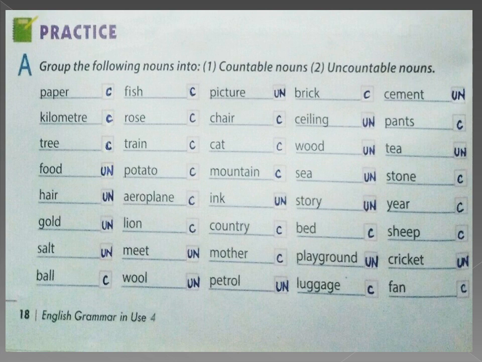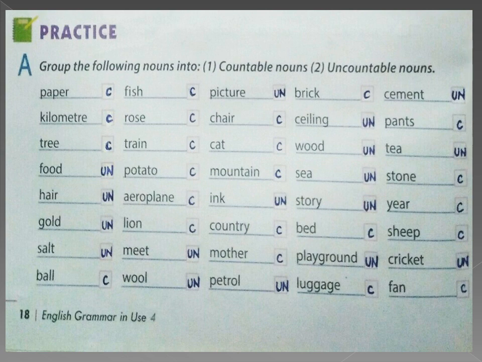Wool. Uncountable. Wool, the wool which is on the skin of the animal, that cannot be counted. That is uncountable noun. Picture. Uncountable noun. Chair. Countable. Cat. Countable. Mountain. Countable. Ink. Drops of ink. Can you count them?